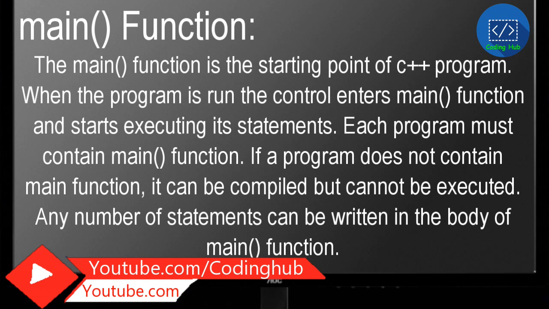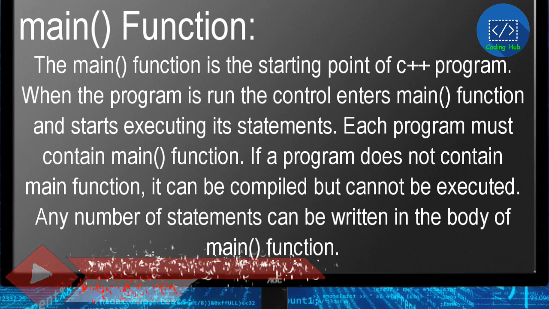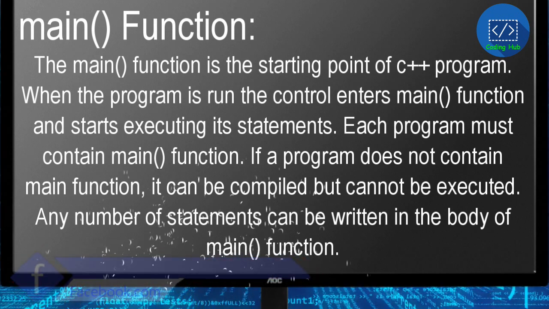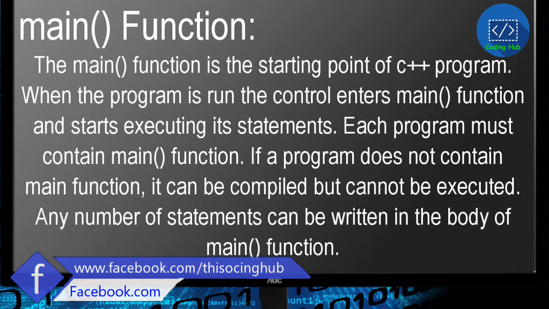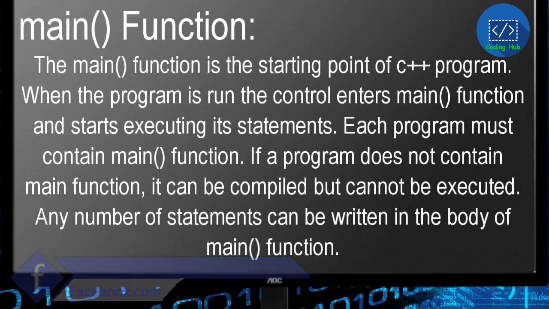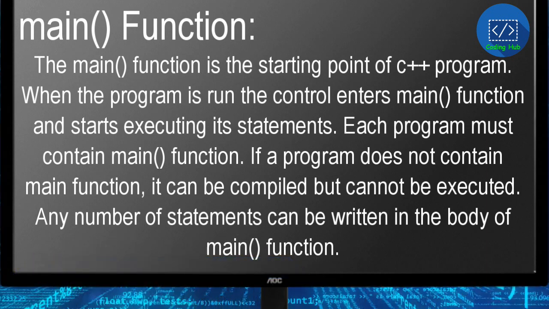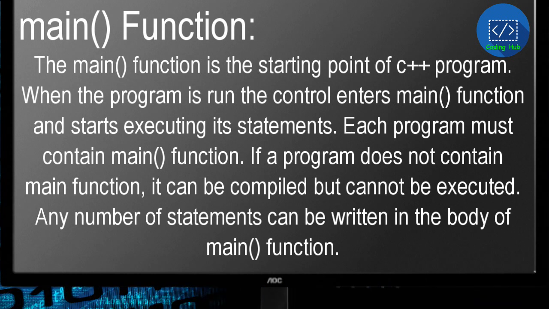Main function. The main function is the starting point of C++ program. When the program is run, the control enters main function and starts executing its statements. Each program must contain main function. If a program does not contain main function, it can be compiled but cannot be executed. Any number of statements can be written in the body of main function.